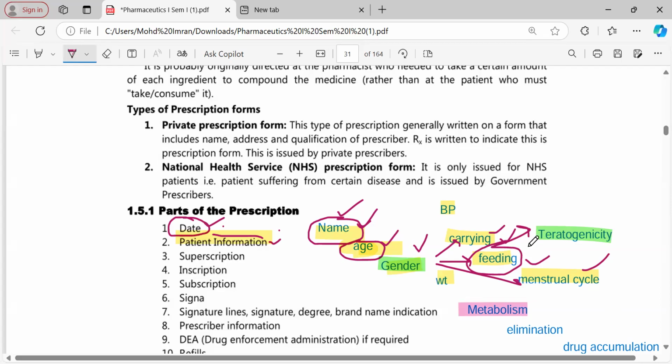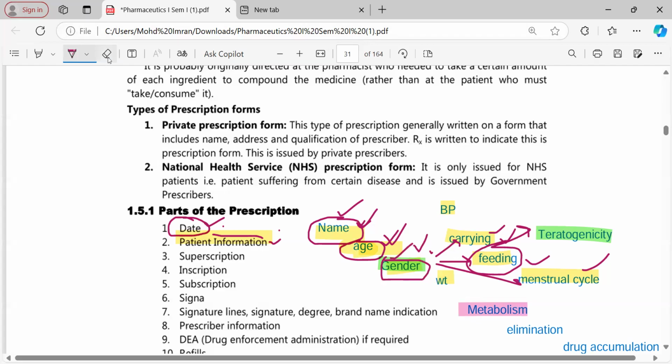So that again becomes a complication. So gender should be an important part of the prescription. Not only the name and age of the patient, but the gender of the patient is also very, very important. We will discuss in posology some other reasons why gender should be specifically mentioned.